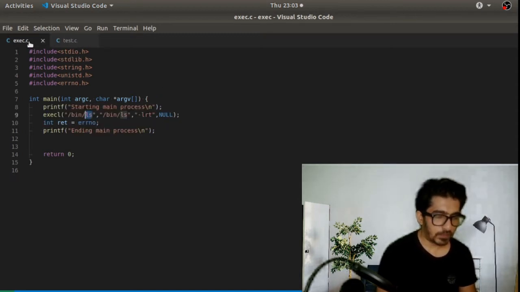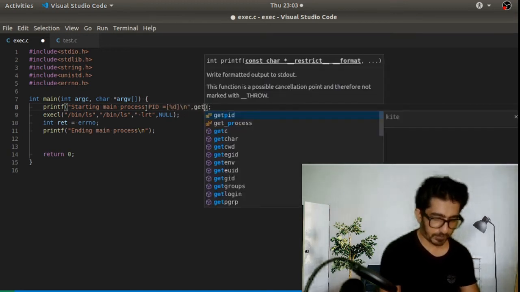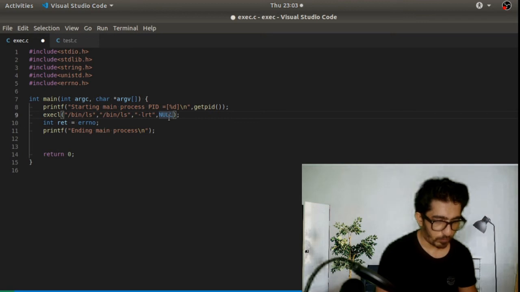So let's check exec. Let's delete this thing, or one thing we can do is print the PID of the main process here. So let's have %d here, then getpid to get the PID of the process, and next we have to replace this binary.